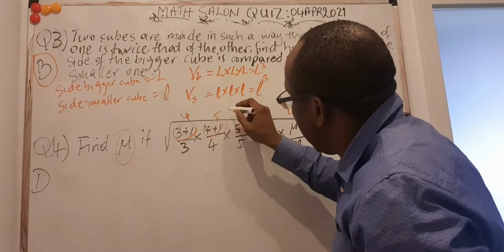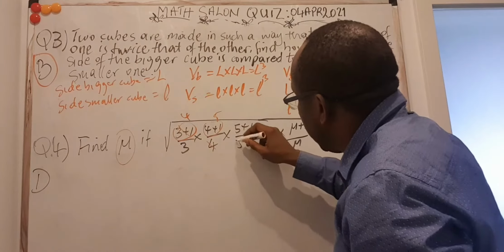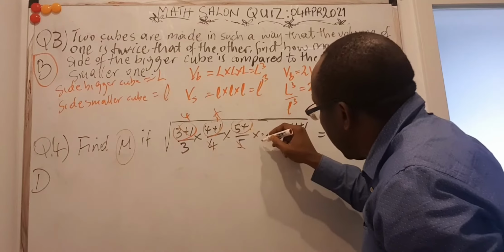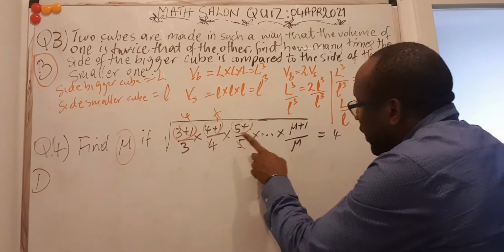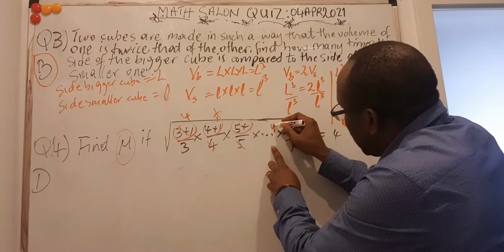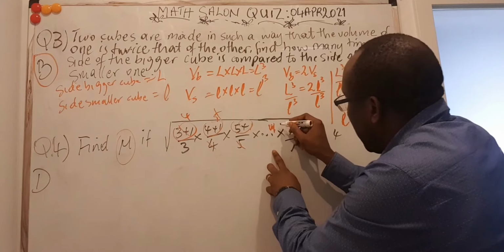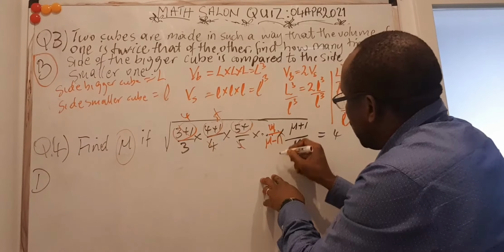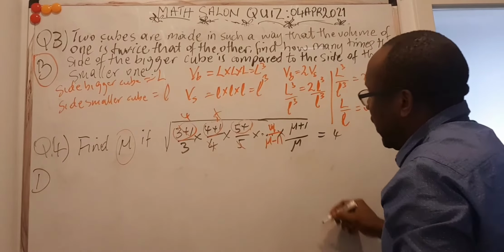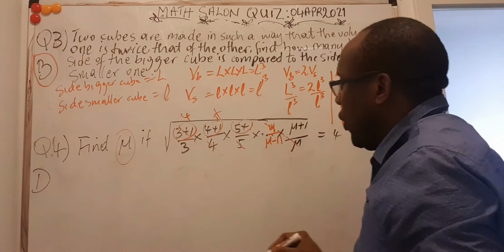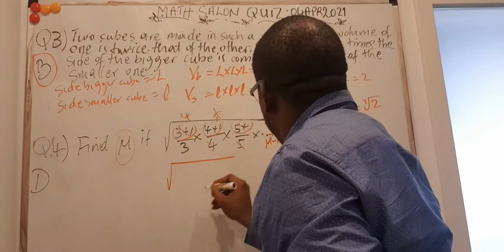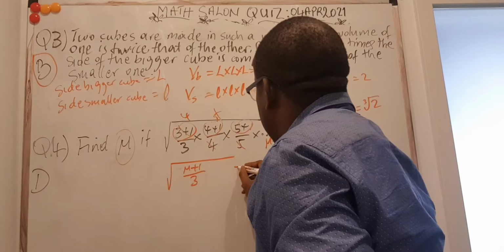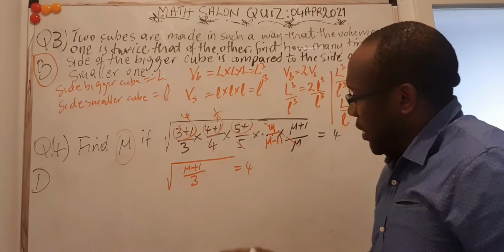You see that this is 4 here and this is 5 here, so this one goes off with that one, and this one goes off with that because of the multiplication. So this one will go off with another one that is here. In the same way, just before this one, there will be a place where you get mu over mu minus 1, so this one will go off with this one, and you'll be left with mu. So at the end of the day, this reduces to mu plus 1 divided by 3 is equal to 4. I'm looking for mu.